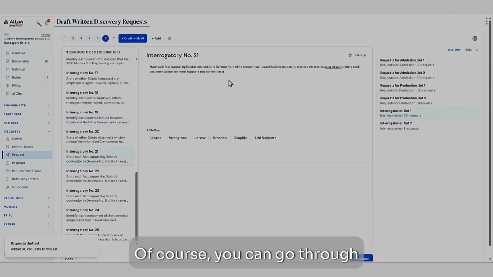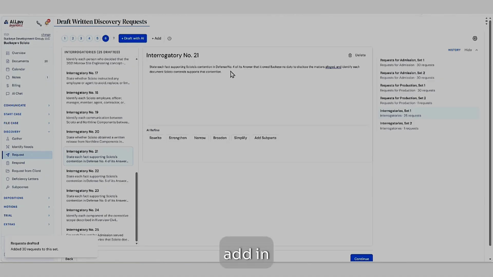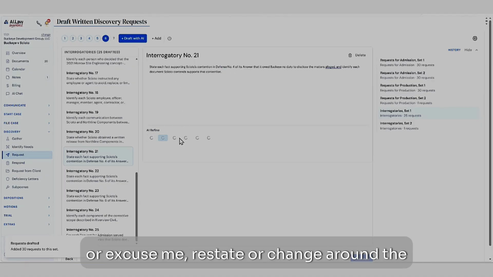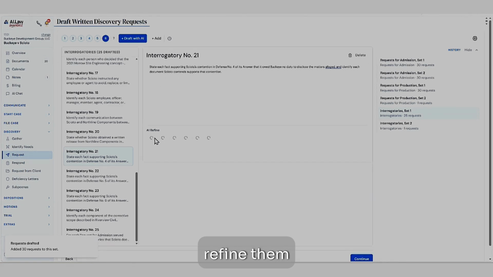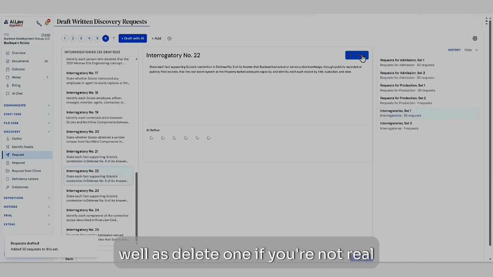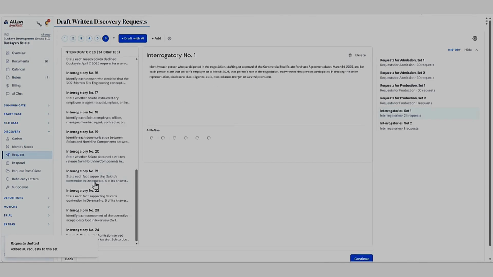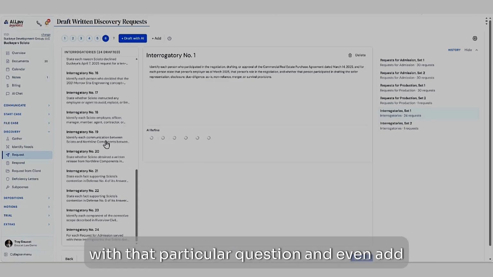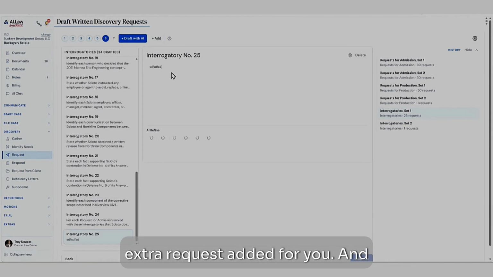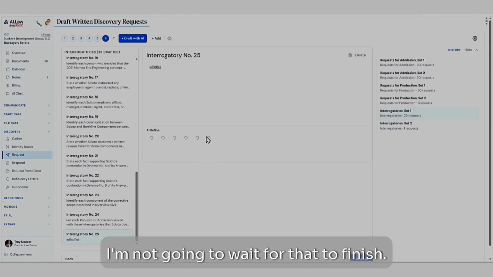Of course, you can go through and add in, take out. You can also have AI restate or change around the individual requests if you so desire, refining them by just clicking a button. But you can go through and modify these any which way you want, as well as delete one if you're not real thrilled with that particular question, and even add in an extra one if you want to have an extra request added for you. And I'm not going to wait for that to finish.